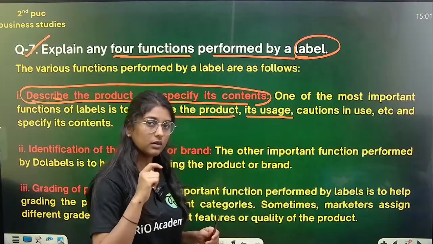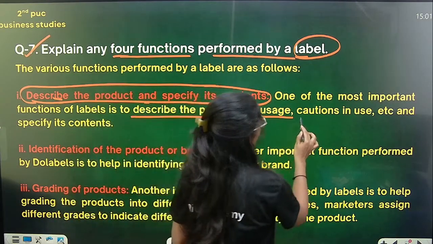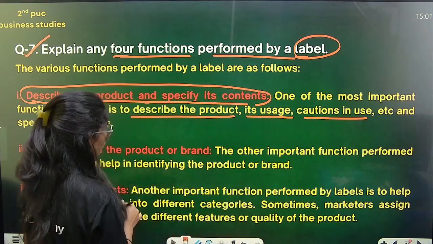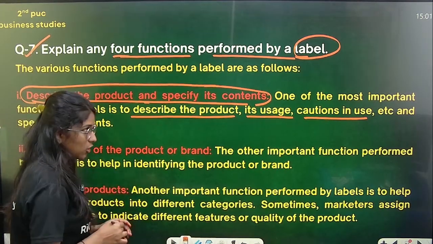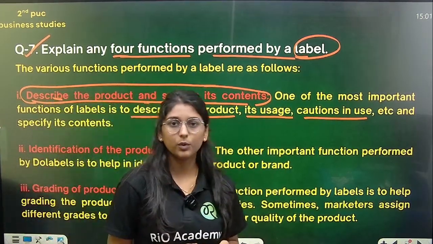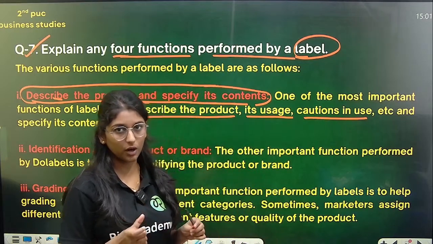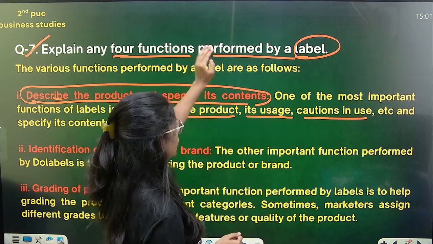What a product is used for, how you should use it, and what precautions you have to keep in mind in using that product. Yes, what are the descriptions? The description is very important about that product. Because of that description only, you need a label.